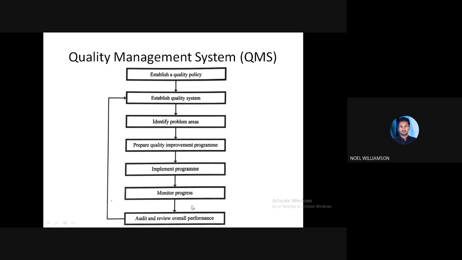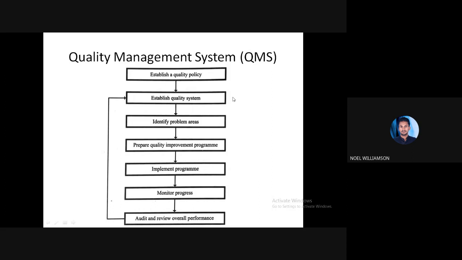Based on the review, if any improvement or any change is needed through the feedback, then it may go back. That is shown here to step 2. That is, we re-establish the quality system based on the quality policy in order to get the required performance. Then the loop is repeated.